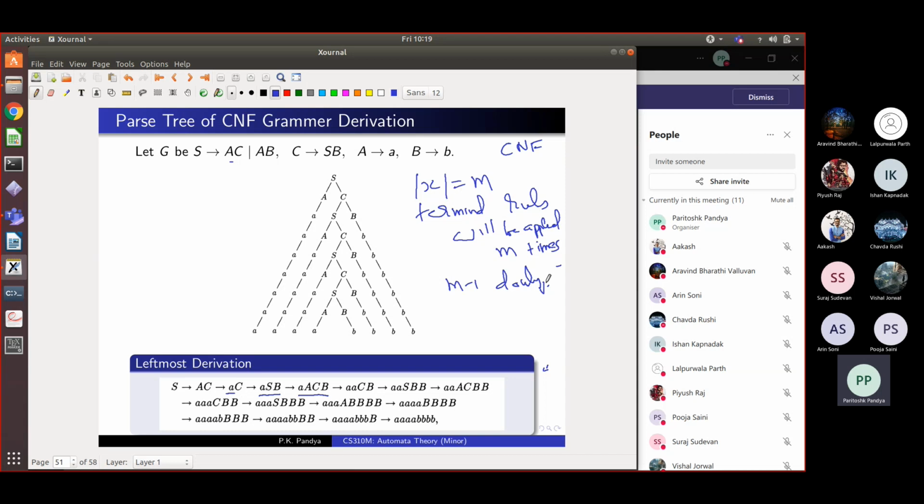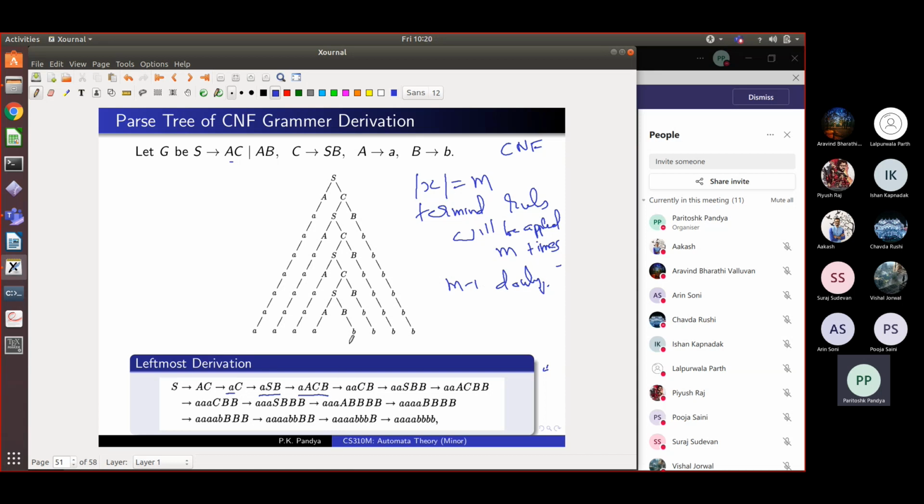Any confusion? Because in each application of a doubling rule, the length increases by 1. And we want to increase the length from S to M. So we'll do M minus 1 applications of length increasing rules. And you will get a string of non-terminals which is of size M. And that can be converted to a string of M terminals by applying the terminal rules. Now, the order in which you apply the terminal rules and the doubling rules doesn't matter. You can apply in any order. You will get the same string.